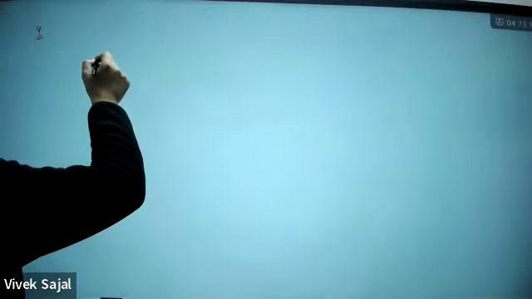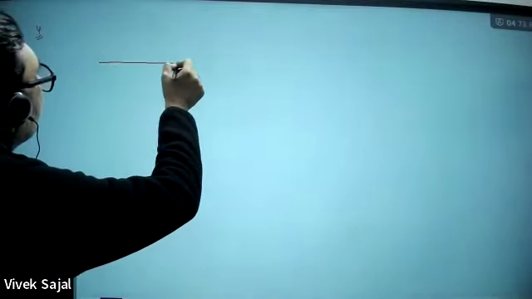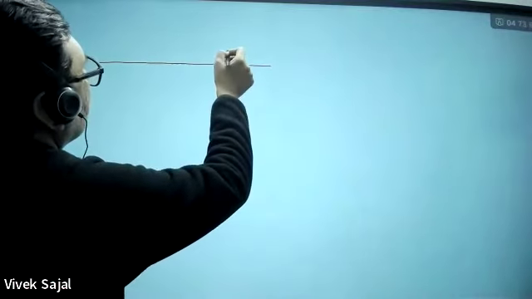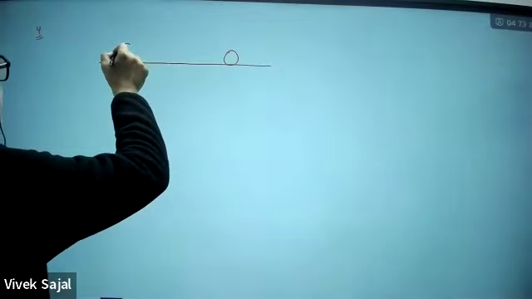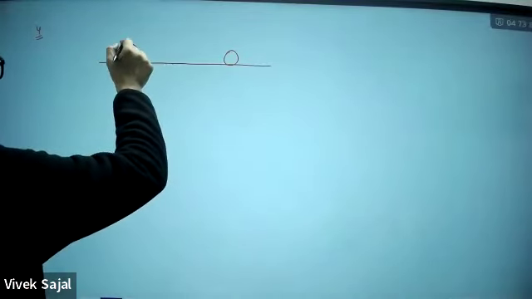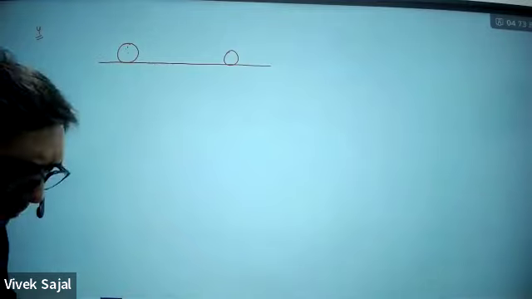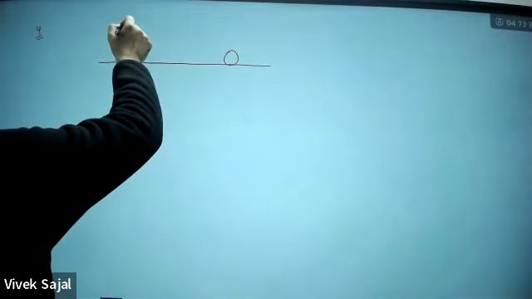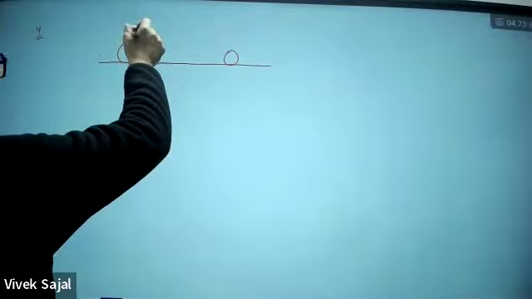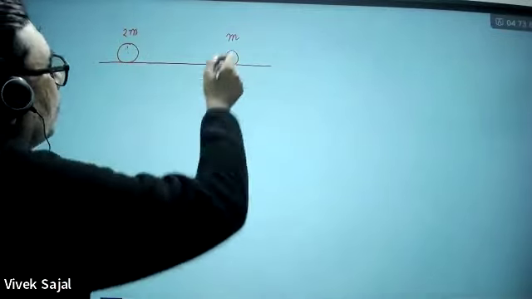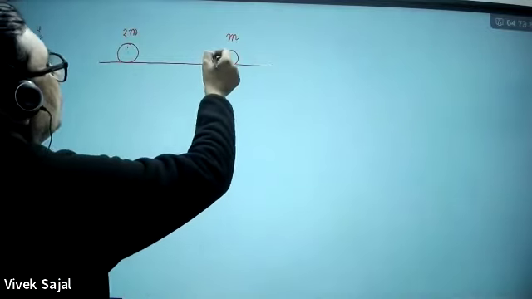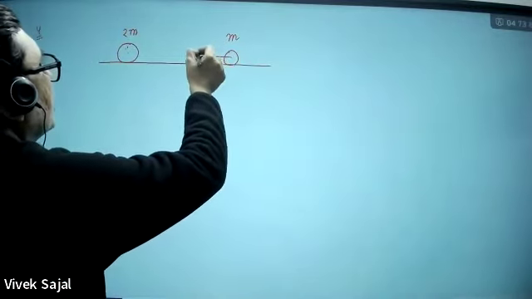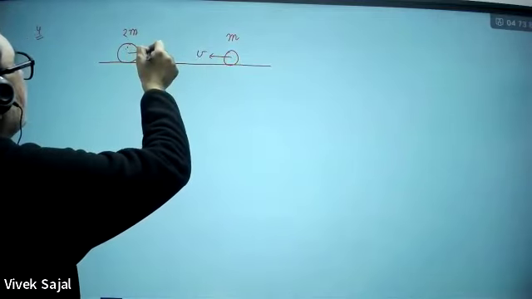Try it. So two blocks are there. They are colliding here. One is moving in this direction, another is moving in the opposite. So what are their masses? One of the masses is 2m, the other is m. And what are their velocities? For m, it is v, and they are moving in the opposite direction. So I'm saying this is v and this is 2v.